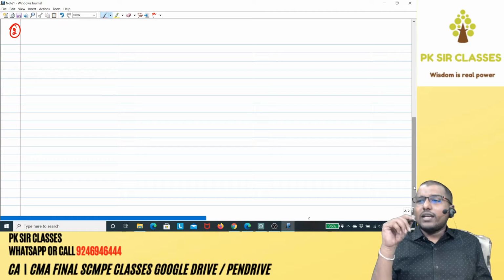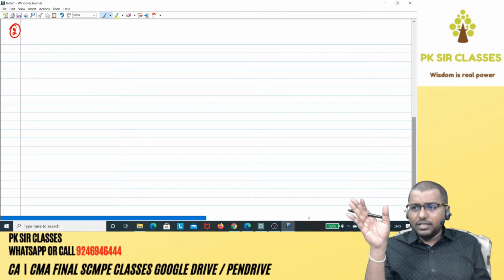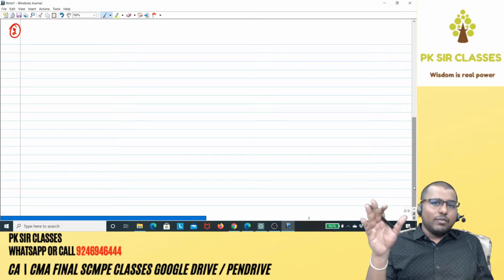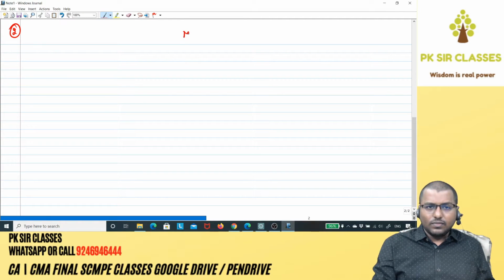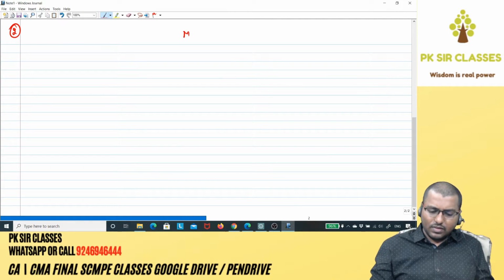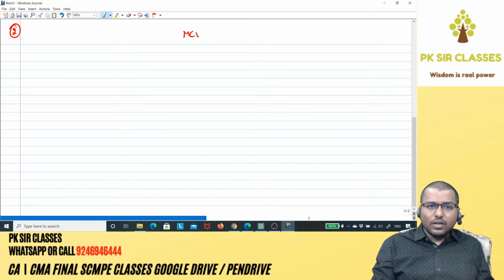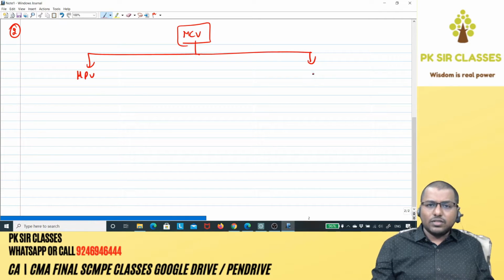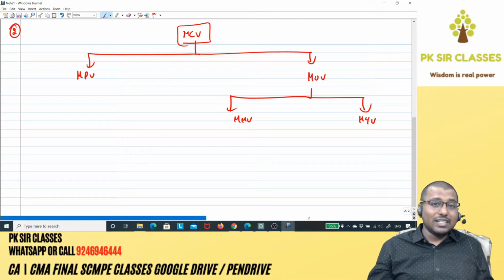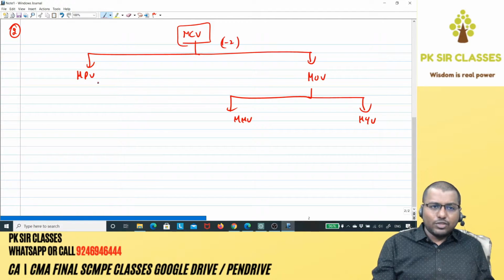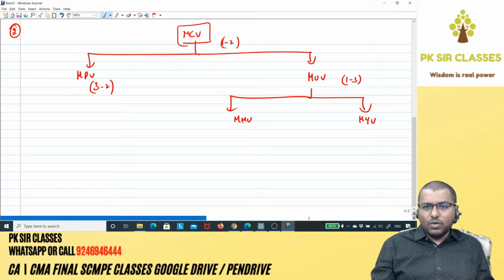Now if you look at the question, the standard set for a chemical mixture of a firm is as under. A and B, standard mix is given, standard price is given. Tell me one thing, do you have single raw material or multiple raw material? Multiple raw material. So what's gonna be our format? So material cost variance divided into price variance, usage variance. Usage will be further divided into mix variance, yield variance. Why? Because you have got multiple raw materials, that is A and B. So formulas we know: 1 minus 2, 3 minus 2, 1 minus 3, 4 minus 3, 1 minus 4.